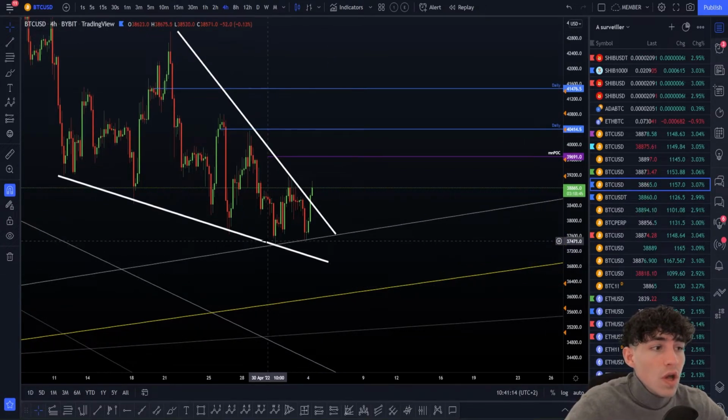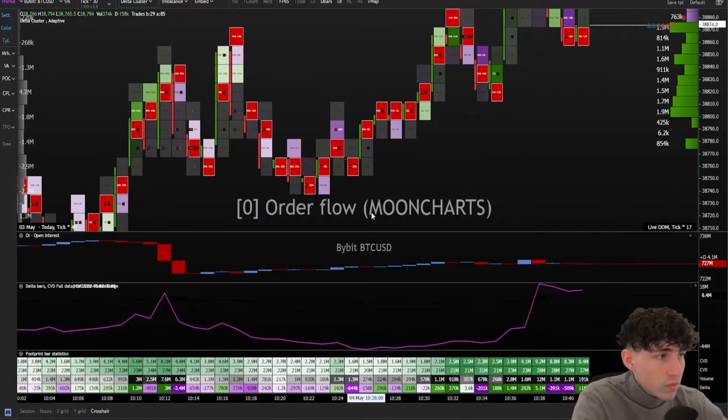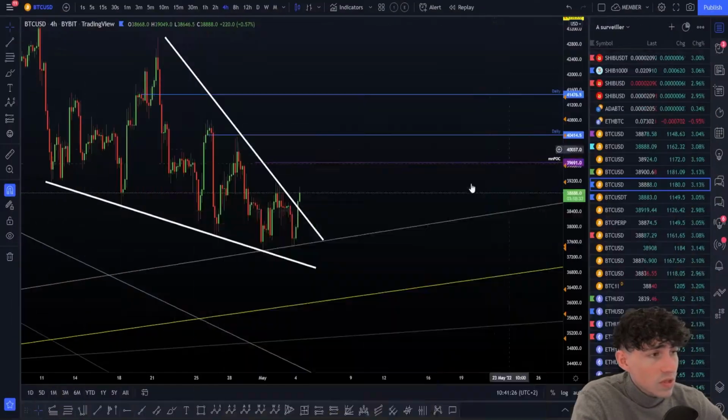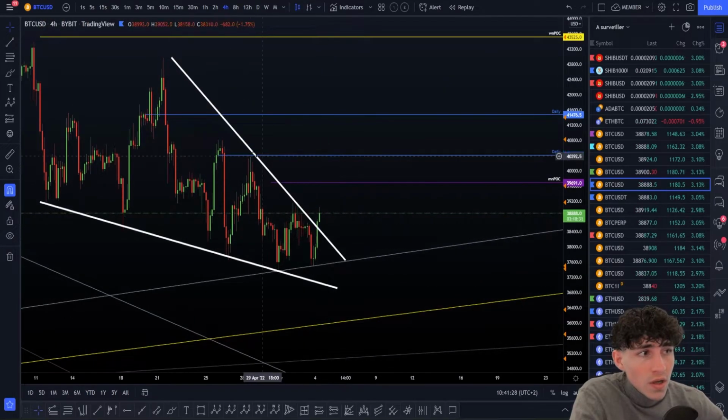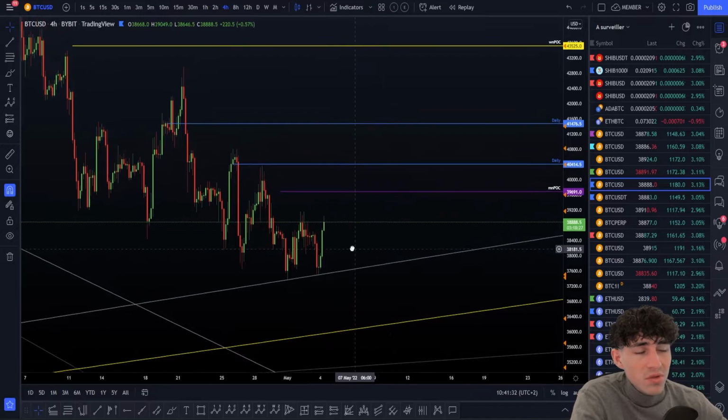Of course, you don't try to long all the way down here. No, absolutely not. You just wait for more reactions, more confirmations with, for example, the order flow or stuff like this, and you will maybe find some good data to try to long this. So just be careful with this, because these can be really bad patterns to trade.